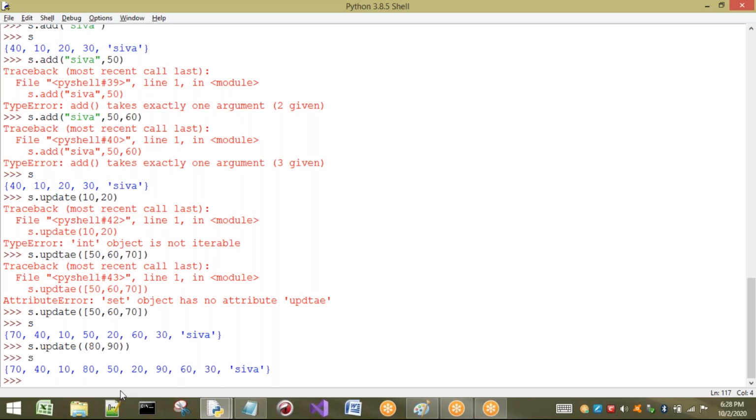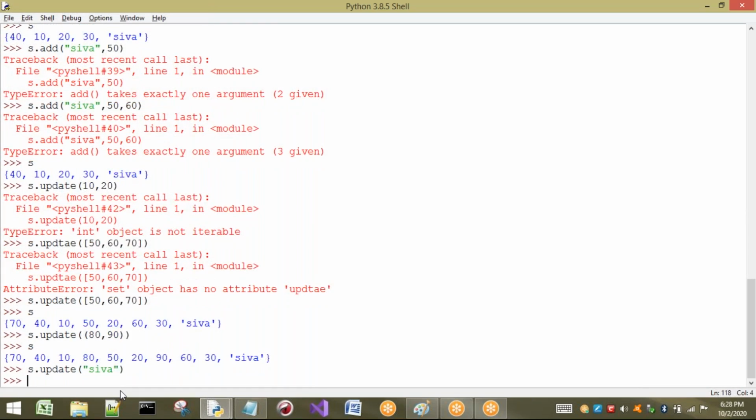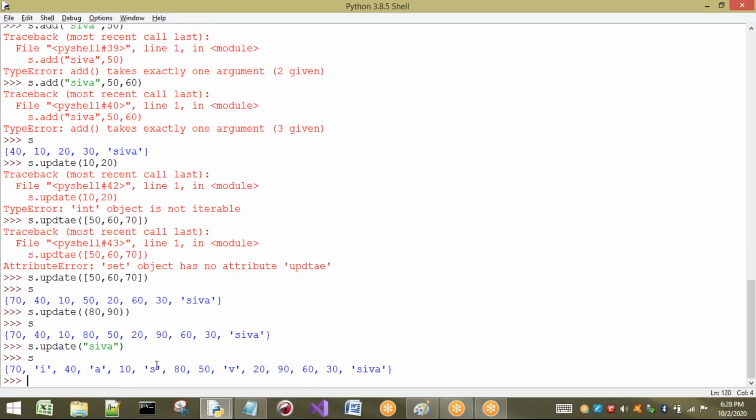Okay, now I want to take some string also. You may think that a string is only one value, but it looks like one value, yet it can be iterable. That means I can take individual values from the string. So if I press enter, the output will not be Shiva as a single element. Individual characters will be separated here. See, you can observe that. S is inserted, I is inserted, V is inserted, and A is inserted. One thing you have to remember is that it is not in order.